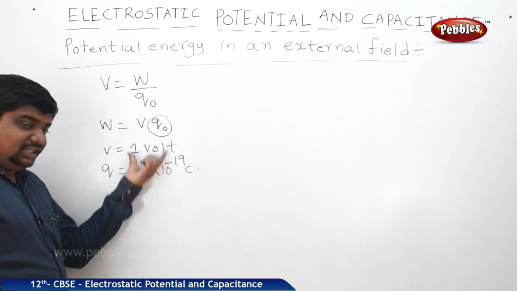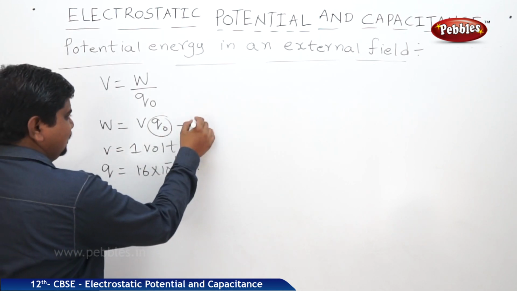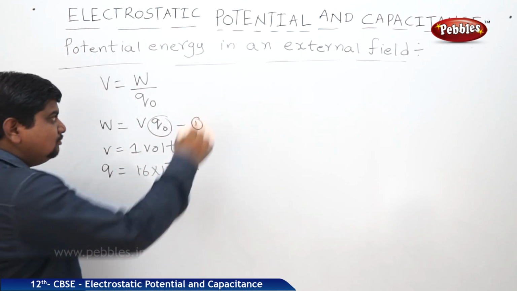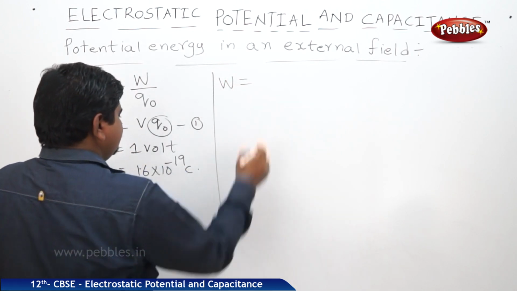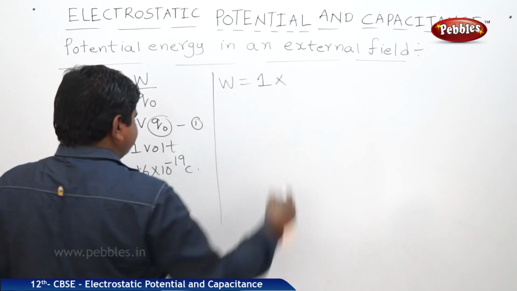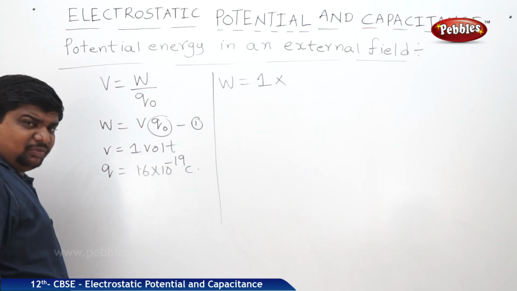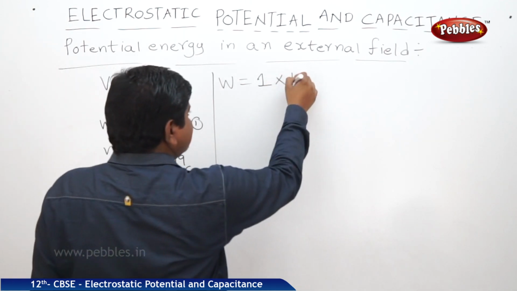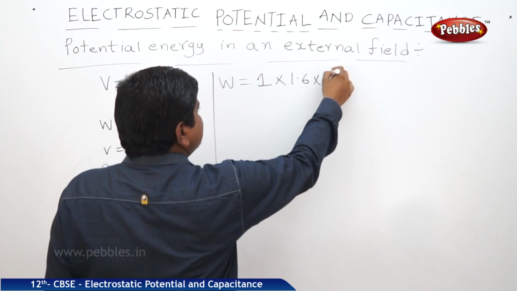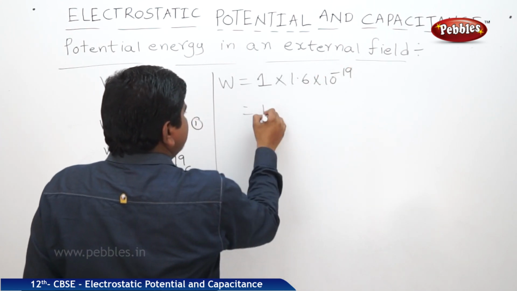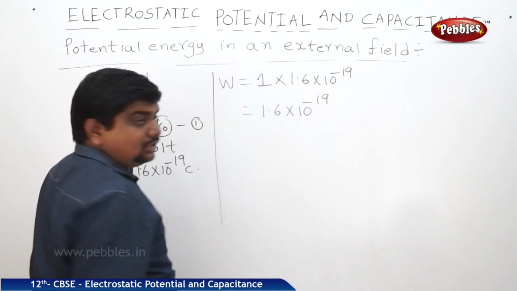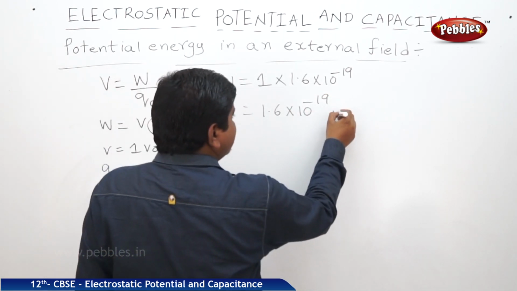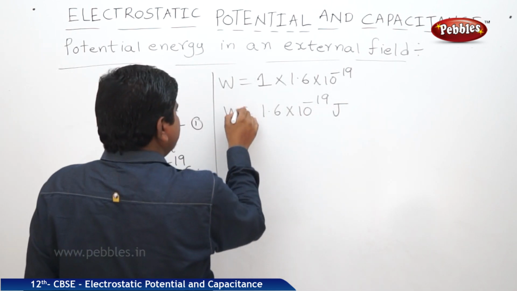Now I am substituting these two values in the given formula. Let us say this formula is 1. Therefore, W is equal to V Q, where V is 1 volt and Q is 1.6 into 10 to the power of minus 19. Finally, we got the answer 1.6 into 10 to the power of minus 19. What is the SI unit of work done or potential energy? Joule.